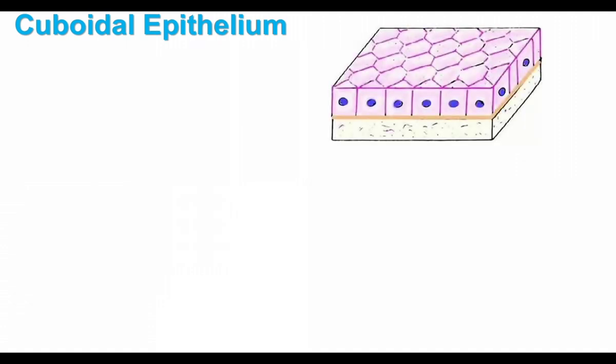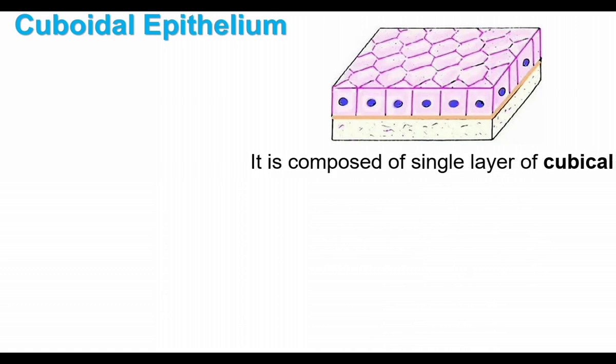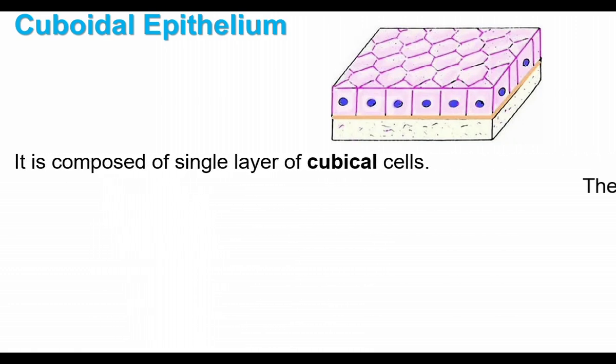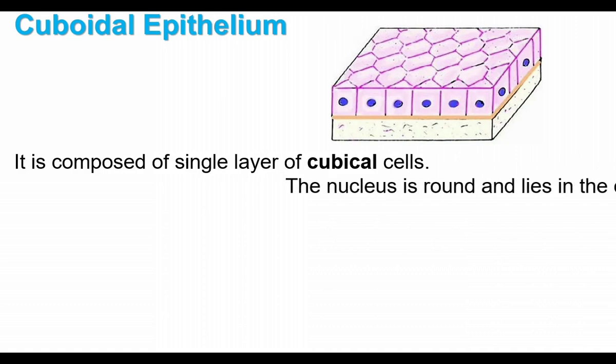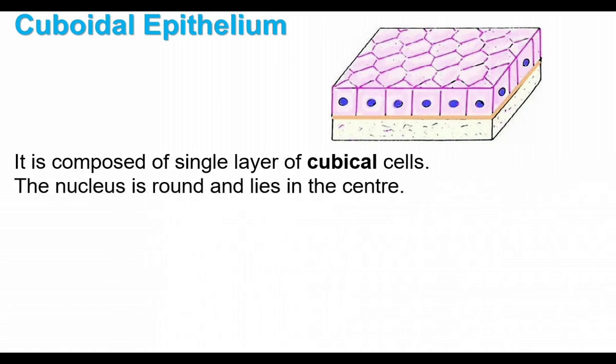Here the cells are arranged in a single layer. The shape of the cells is cubical. Cuboidal epithelium is made up of a single layer of cubical cells. The nucleus is round and lies at the center.